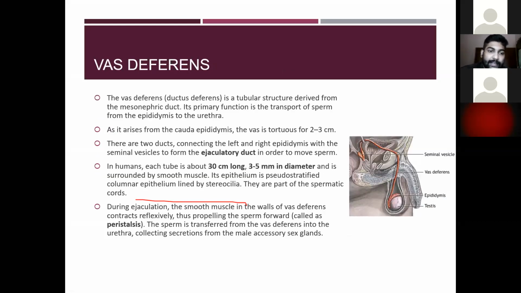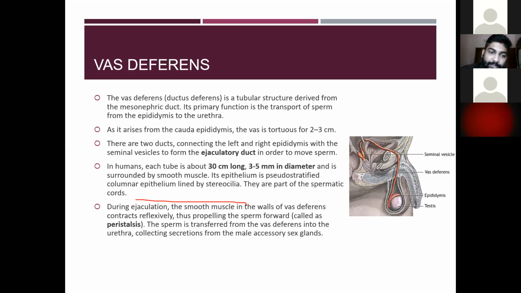Then there are two ducts connecting the left and right epididymis with the seminal vesicles to form the ejaculatory duct in order to move the sperm. Okay, so the vas deferens are two ducts which connect the left and right epididymis to the seminal vesicle to form an ejaculatory duct. Okay, so its function is to move the sperm.